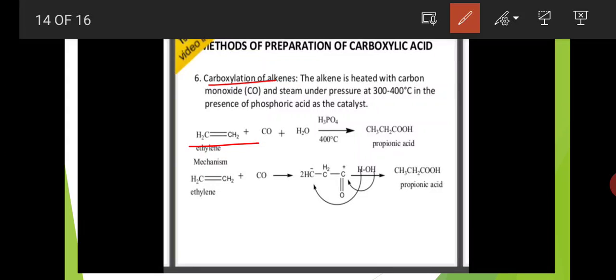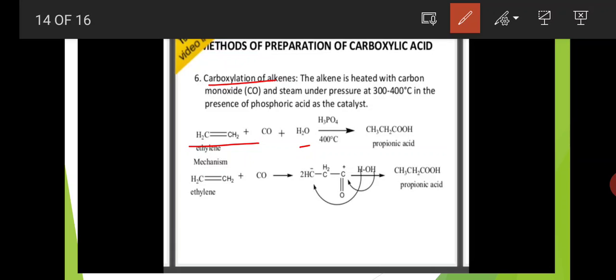Okay, first here the alkene. What is the alkene here? CH2 double bond CH2, ethylene is the alkene. This alkene is heated with carbon monoxide CO and steam, meaning here water, H2O. Temperature is 300 to 400 degrees centigrade.